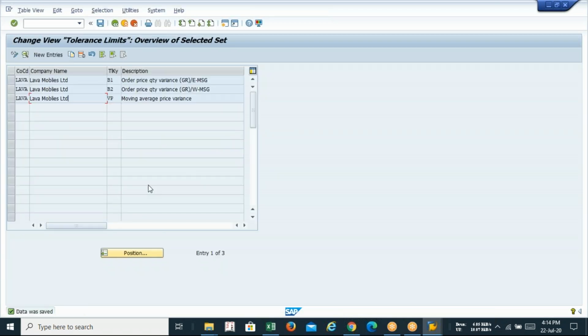So PE and AC were the tolerance keys for purchase order, and B1, B2, and VP are the parameters for tolerance key in goods received, that is MIGO. And if we are selecting VP in our company code, it means our stock will be valued at moving average price. Guys, every one of you make a note of it.